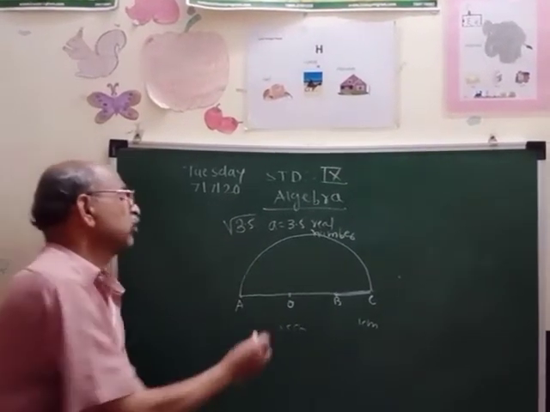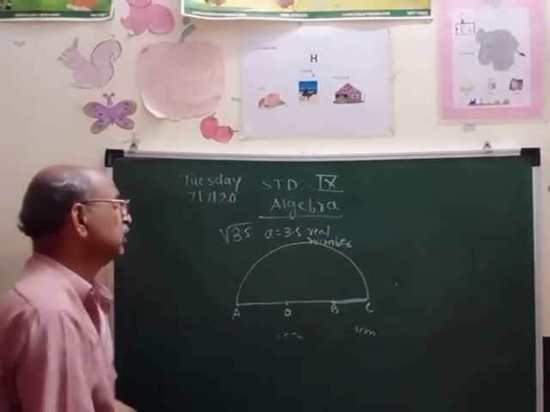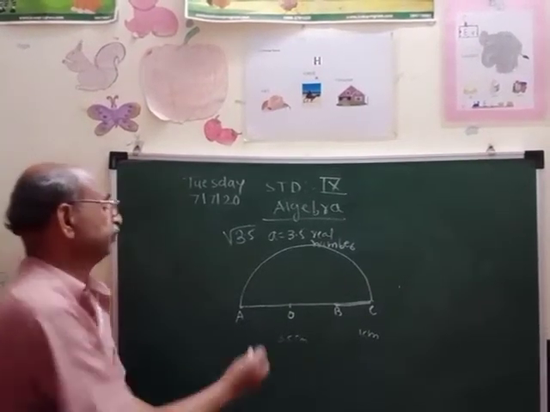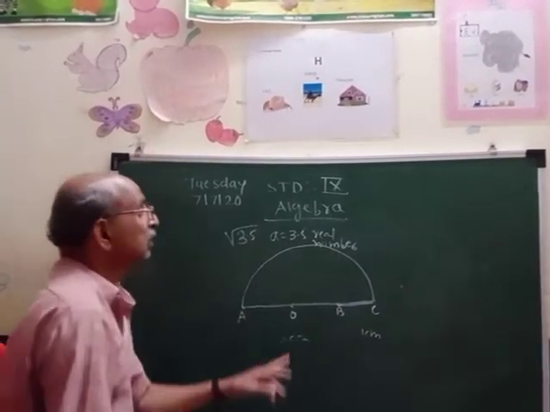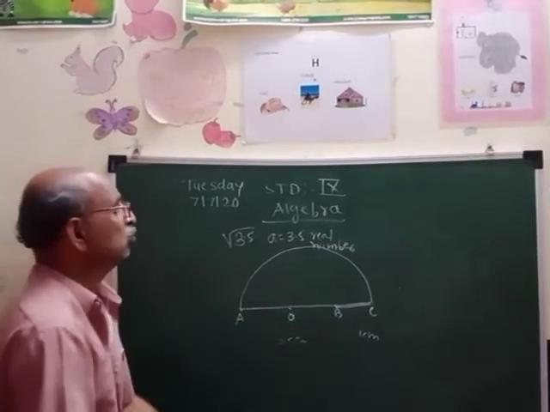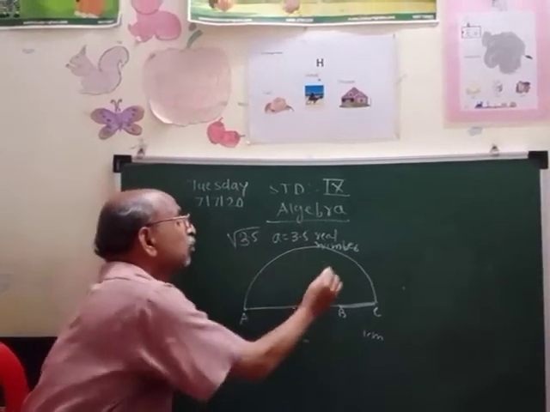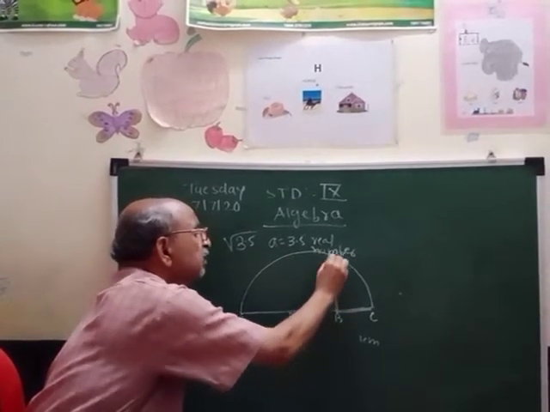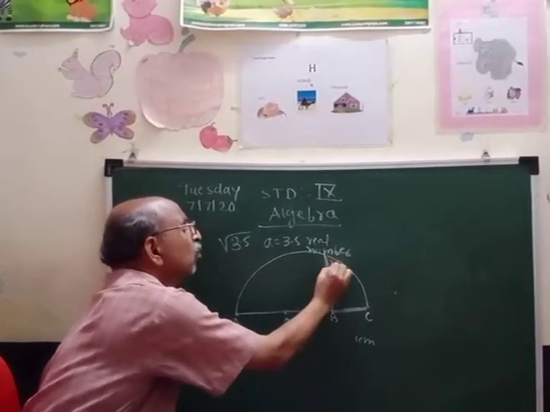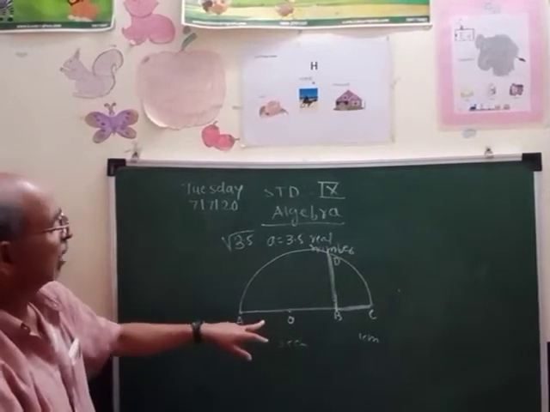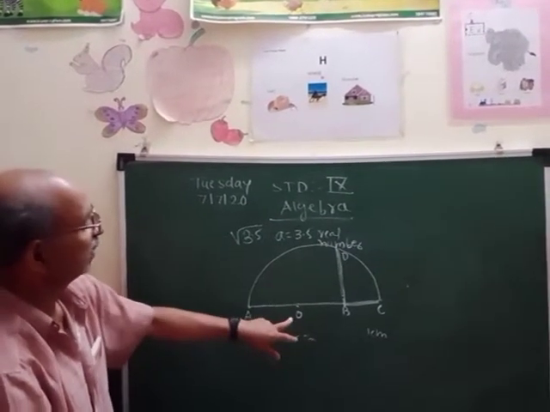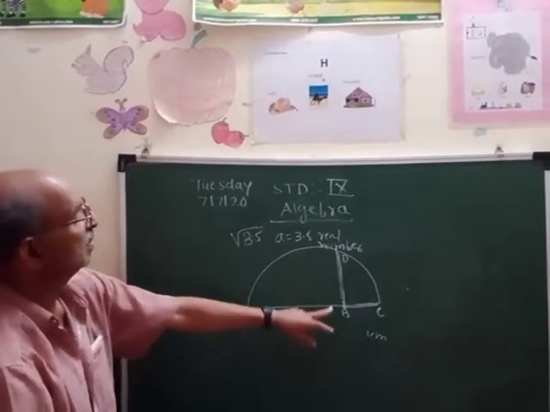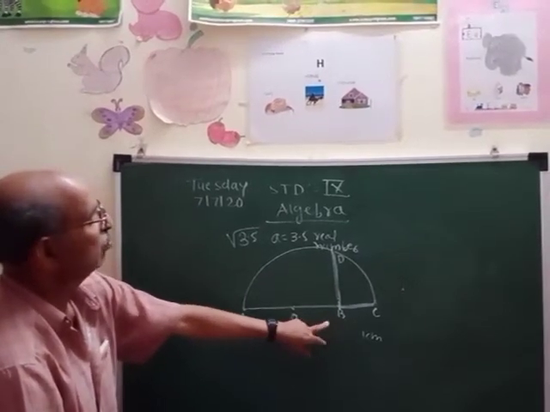Now you know how to draw a perpendicular. So by using the set square, you can draw the perpendicular line from B, which will touch the semicircle at the point D. So after drawing the semicircle with radius OC, draw the perpendicular line by using the set square.